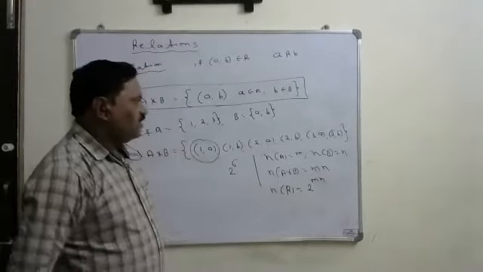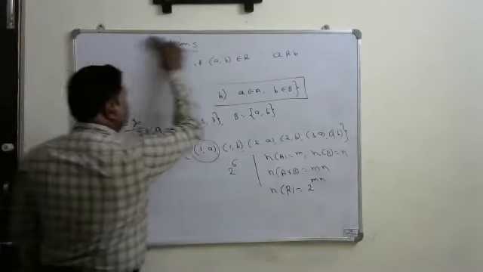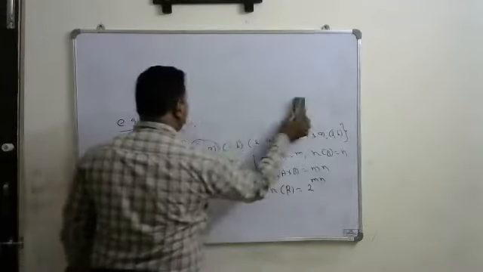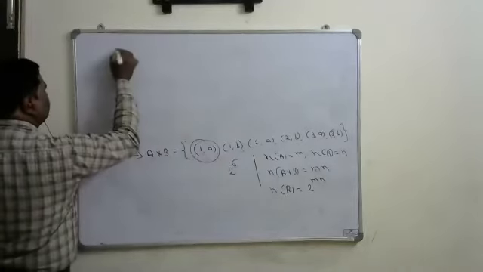Okay. Next, keep this heading: Types of relations.